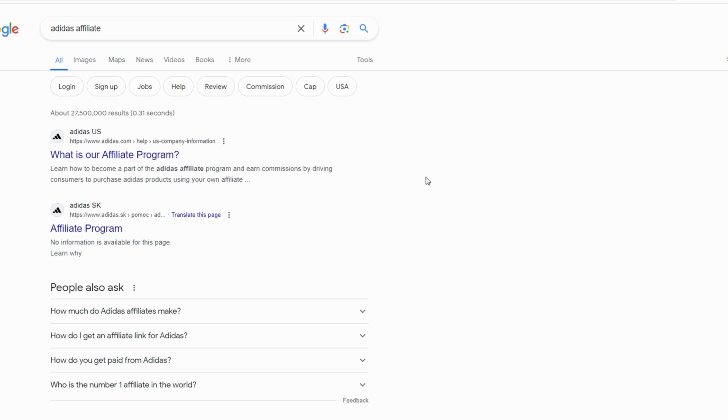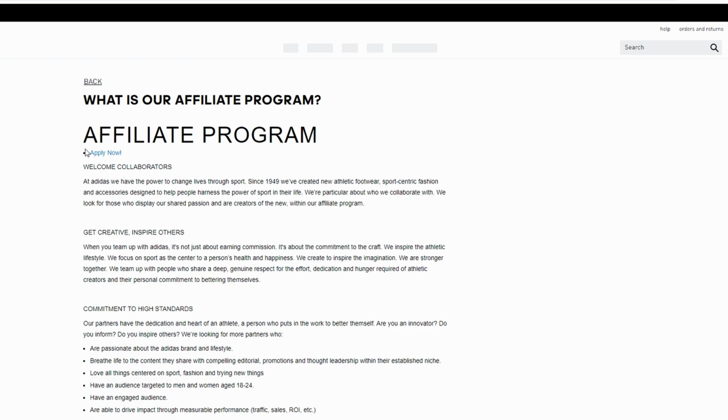So let's get started. Open your browser and search for Adidas affiliate and click on the first link, which should lead you to the Adidas affiliate program page. Once on the Adidas affiliate program page, click on the Apply Now button.